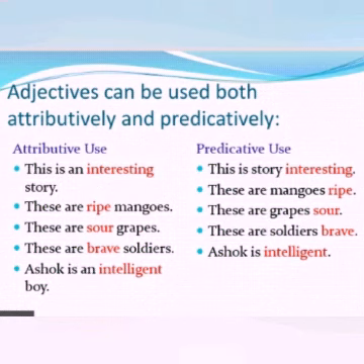Okay, here I have given some more examples. Let us see that. These are ripe mangoes. Okay, this is attributive use. These mangoes are ripe. This is predicative use. These are sour grapes. Okay, so this is attributive use. These grapes are sour. This is predicative. What is the difference? Attributive is used just in front of the noun and predicative is at the end of the sentence.